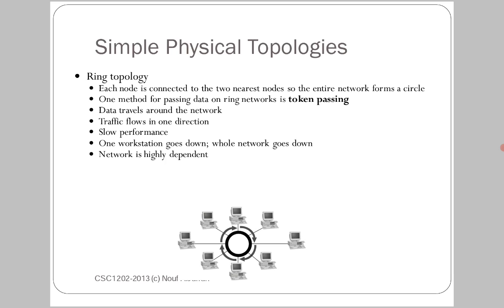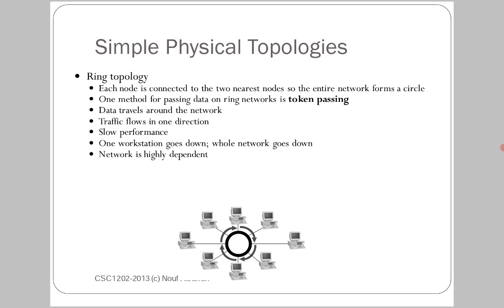Why? Because each node or computer is connected with its two adjacent computers or nodes, so that all the computers form a ring shape. One method for passing data on a ring network is token passing. So how are messages, signals or packets transmitted in a ring network? By using an algorithm called the token passing algorithm.